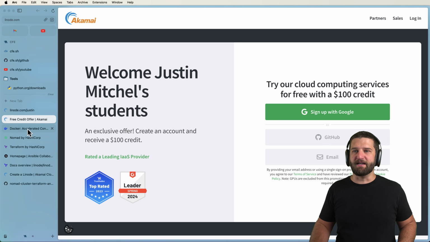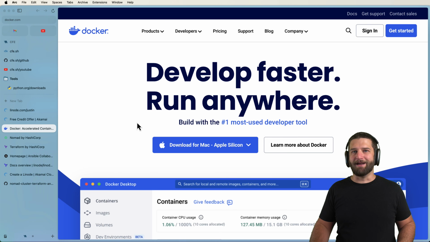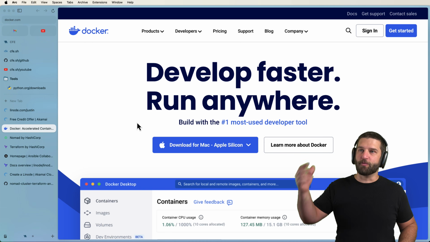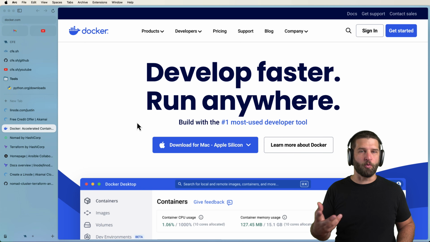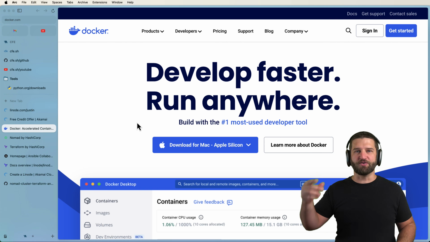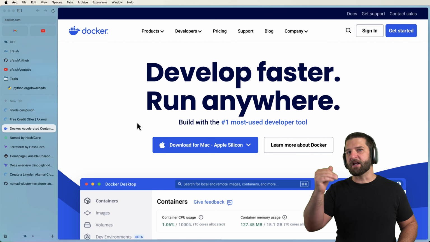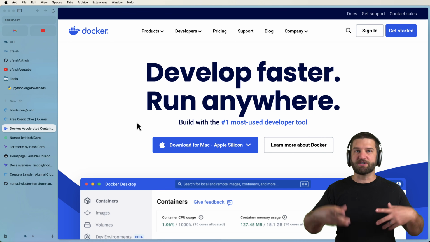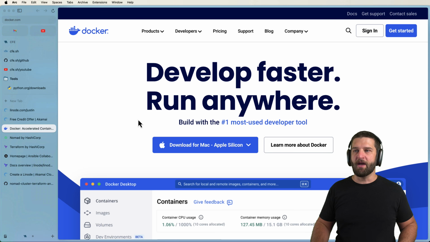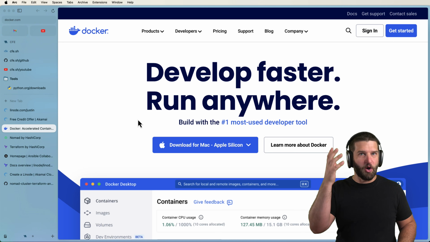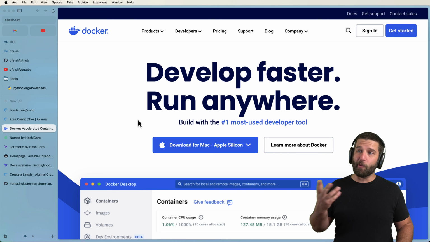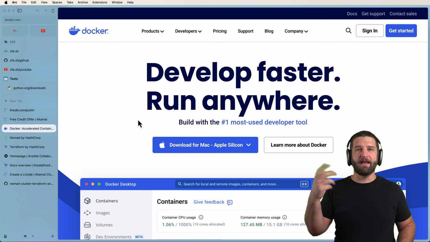Now, the other idea here is we are going to be deploying Docker containers. While it would be pretty useful to know containers already, I'm going to show you a bunch of examples of what you could use just to deploy a container right now. This hopefully will spark some interest to learn more about containers, because to me, it's a fundamental technology that so many more people should know how to use, because what it does is it allows your application to run anywhere.